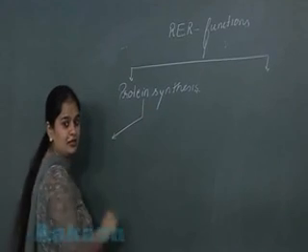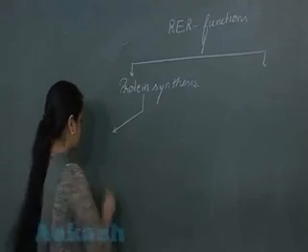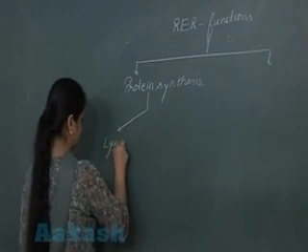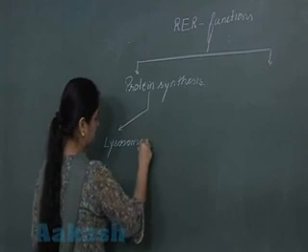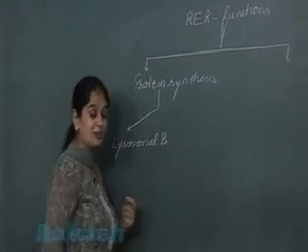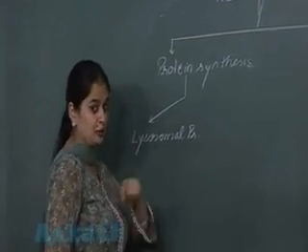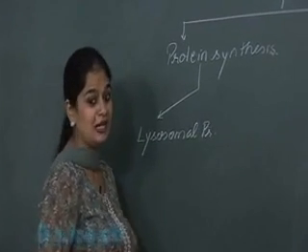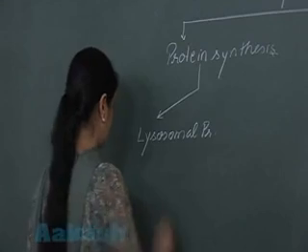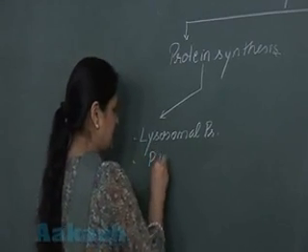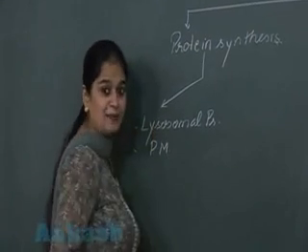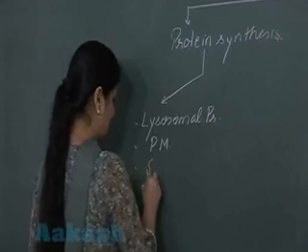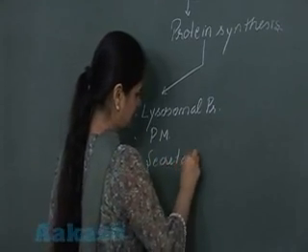RER results in the formation of the lysosomal protein, the protein which will become the part of the lysosomes. You know the lysosomes, they are suicidal bags which contain digestive enzymes. Results in the formation of plasma membrane protein and secretory protein.